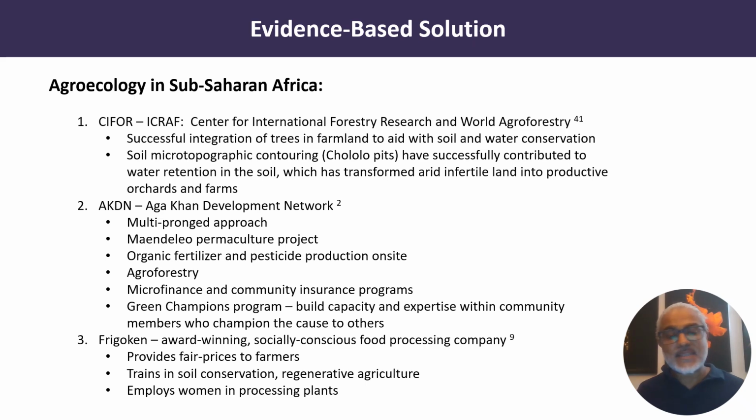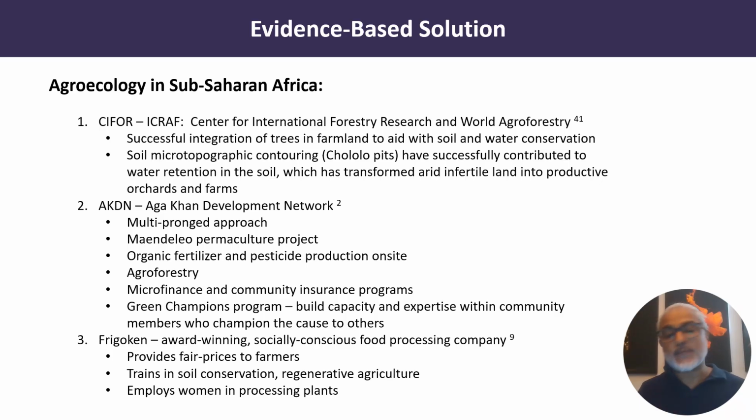The second is the Aga Khan Development Network, which is known for its multi-pronged approach. They have a Maendeleo permaculture project. They've developed an organic fertilizer and pesticide production. They're involved in agroforestry as well. They even provide microfinance and community insurance programs. And my favorite is a Green Champions program where they build capacity and expertise within community members who then go on to champion the cause to others.